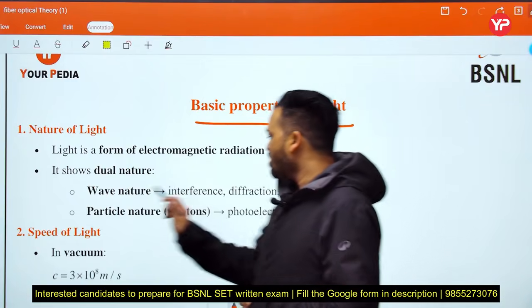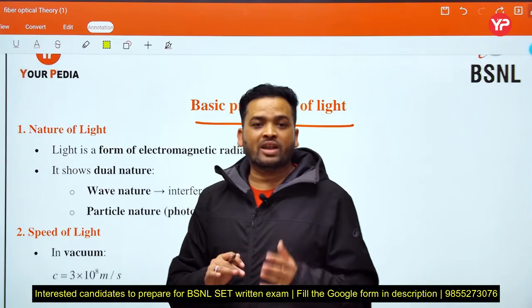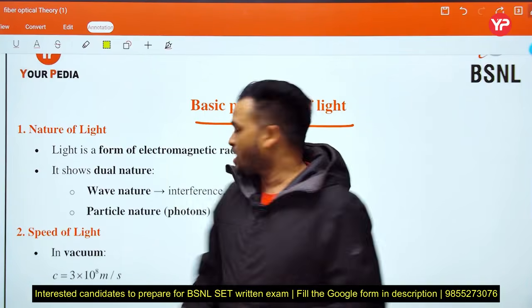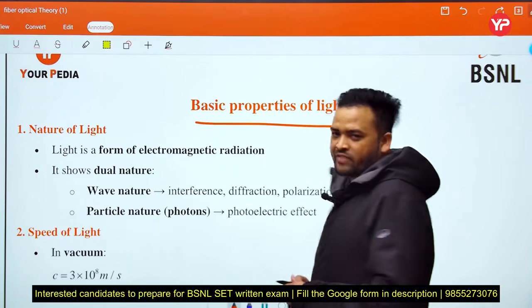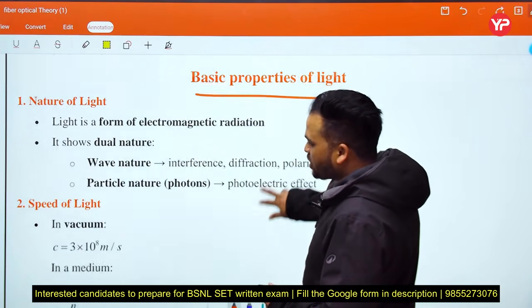Next, particle nature. What are the phenomena behind the light which show the particle nature? Photons, photoelectric effect.